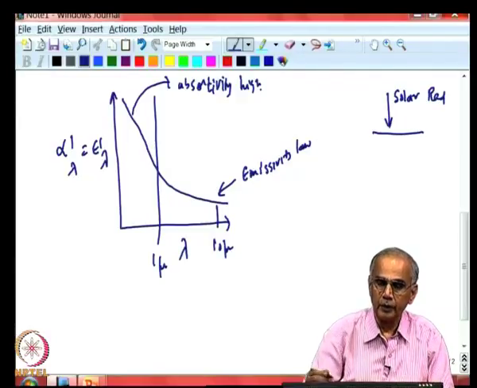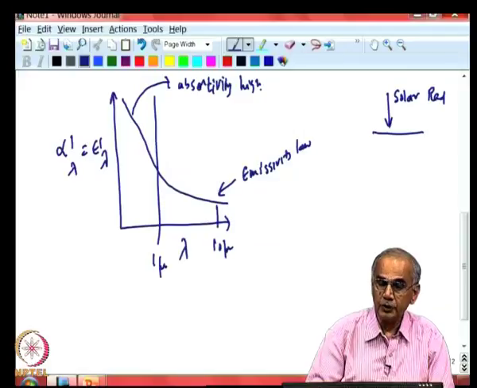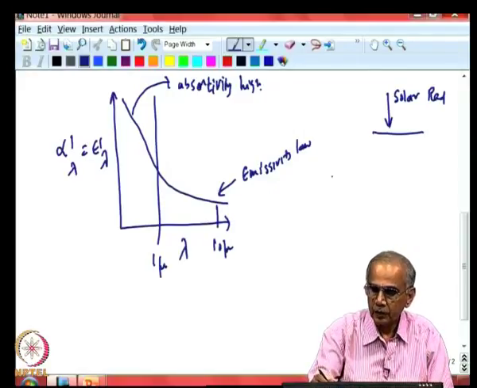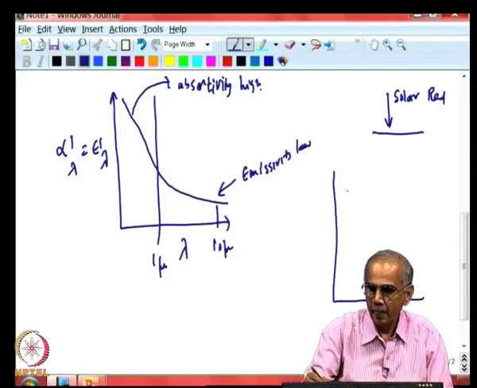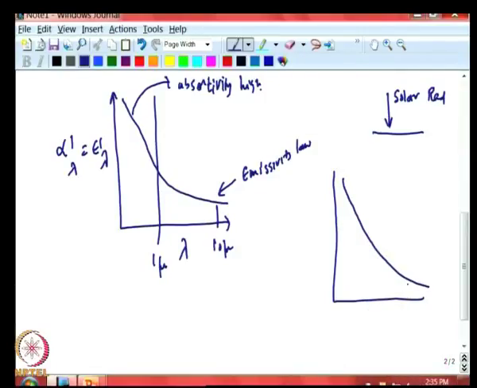So, that advantage it has, but you can improve this advantage further if you take a metal substrate and put a semiconductor coating.